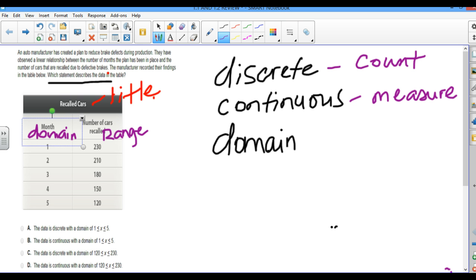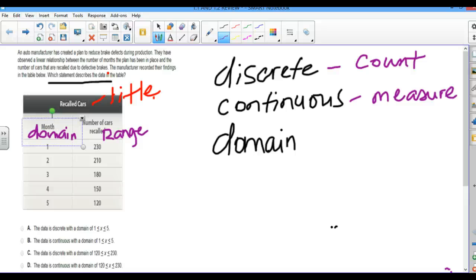So for example, if we're talking about the height of the boys on a basketball team, then that will be something we have to measure, so it will be continuous. But anything that we have to count, it's discrete.